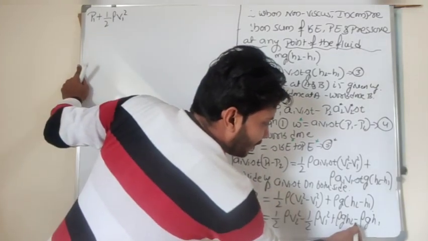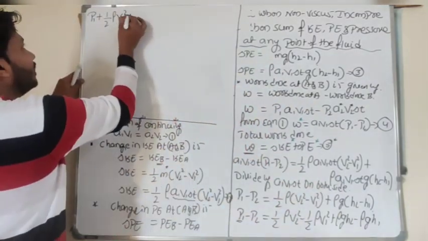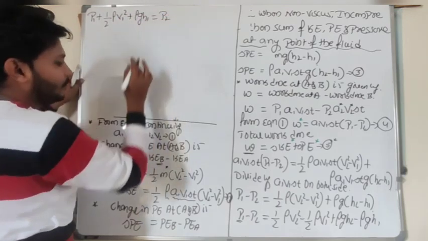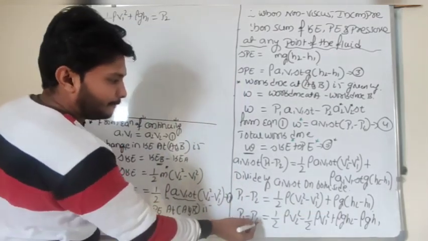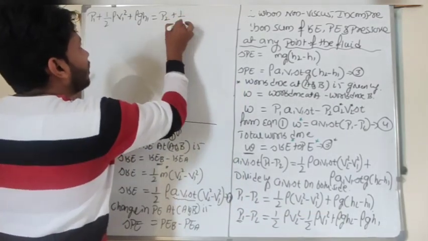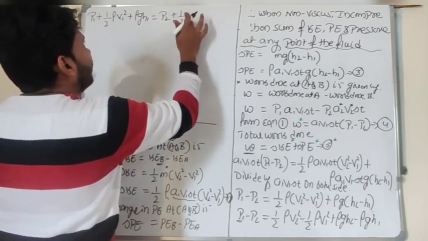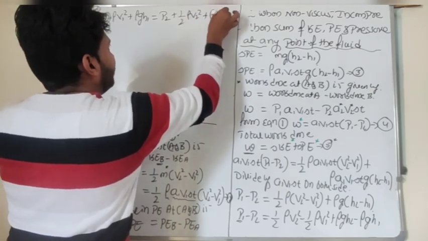The minus rho g H1 from the right side I will bring to the left side, plus rho g H1, which is equal to minus P2. I will shift that to the right side, where it becomes P2 plus half of rho into V2 square plus rho g into H2.